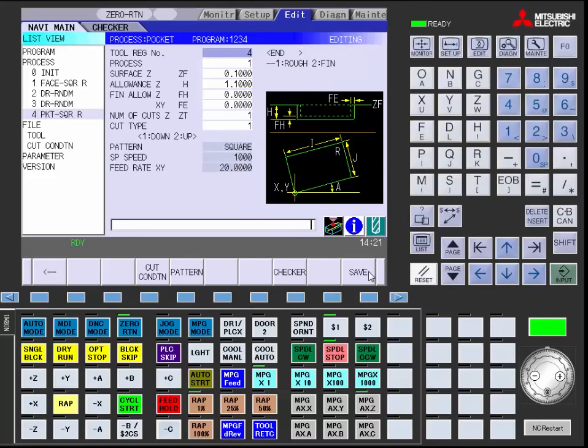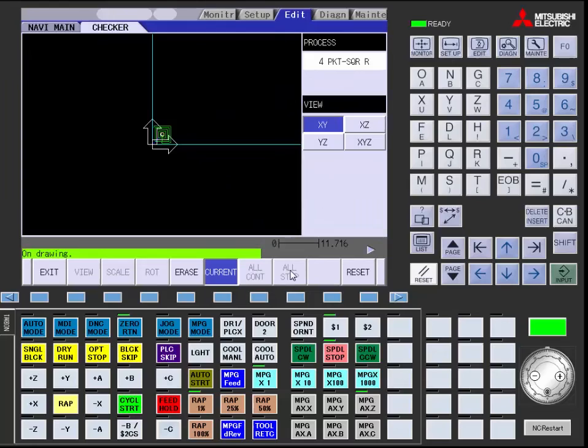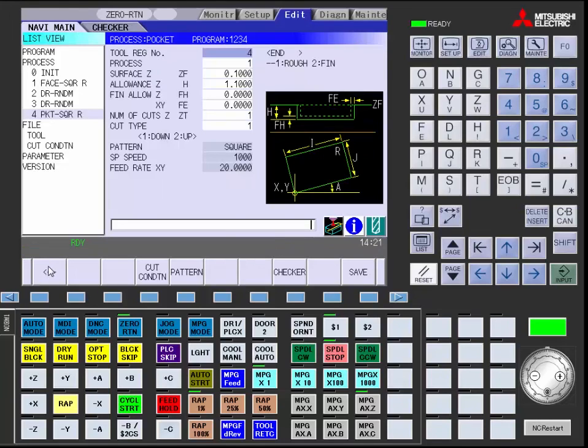Hit return, hit save, and then in your checker you can go to checker mode, hit reset, hit all, and you will see your part being drawn out in the checker. You can go ahead and hit exit at this point.